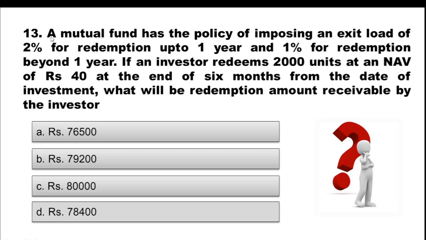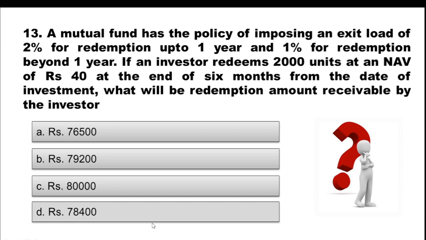Question 13. A mutual fund has the policy of imposing an exit load of 2% for redemption up to 1 year and 1% for redemption beyond 1 year. If an investor redeems 2000 units at an NAV of rupees 40 at the end of 6 months from the date of investment, what will be the redemption amount receivable by the investor? Option A rupees 76,500, option B rupees 79,200, option C rupees 80,000, option D rupees 78,400.